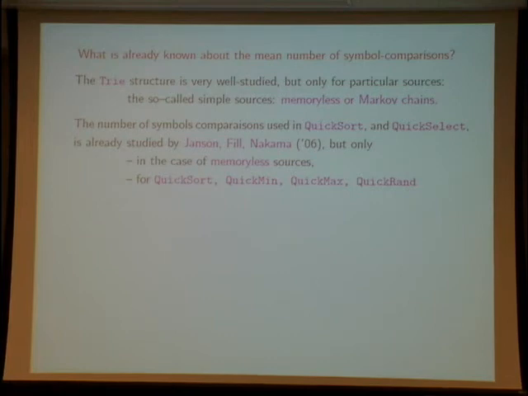For the number of symbol comparisons in quicksort and quickselect, there are already known results, but only in the particular case of memoryless sources. There are results by Janssen, Fill, and Nakama, but only for particular algorithms: not for general quickcount, but only for quickmin, quickmax, and quickrand.